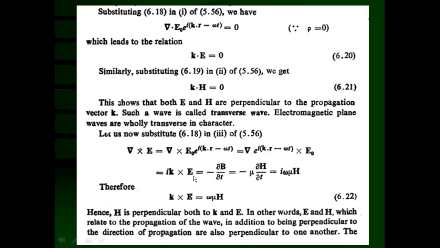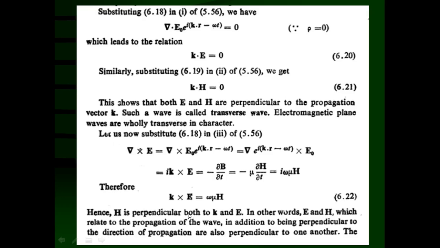If you want to convert two vectors into the remaining vector, then this relation is very important. So this relation says that the cross product of these two vectors, k cross E, is equal to mu omega H. Mu omega is some value and H is the magnetic field vector.